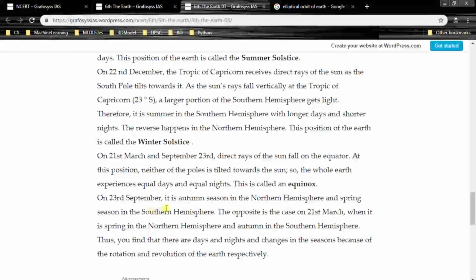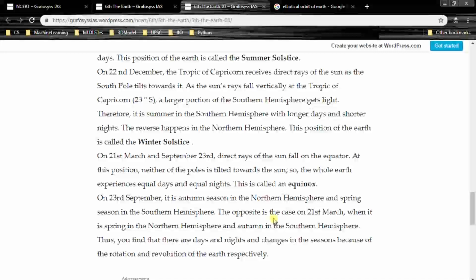On 23rd September, it is autumn season in the northern hemisphere and spring season in the southern hemisphere. The opposite is the case on 21st March, when it is spring in the northern hemisphere and autumn in the southern hemisphere. Thus you will find that there are days and nights and changes in the seasons because of the rotation and revolution of the Earth respectively. So I hope you will remember these things.